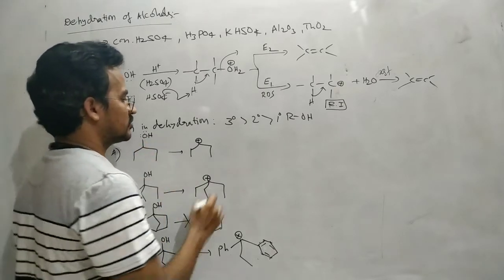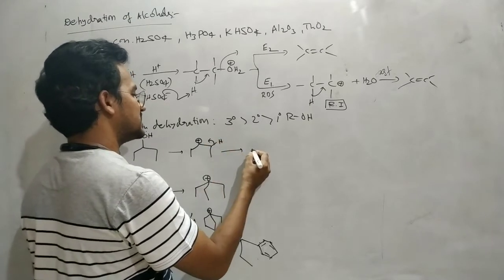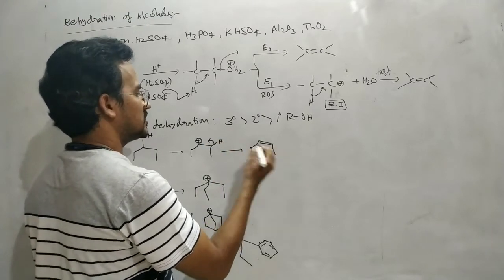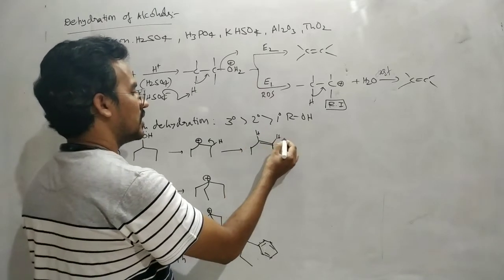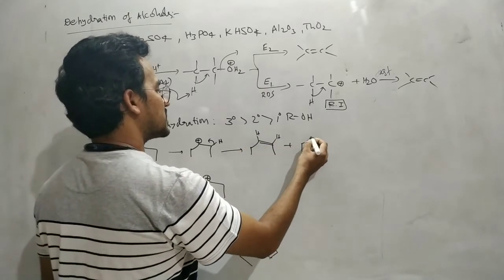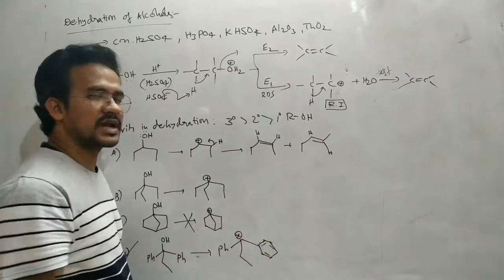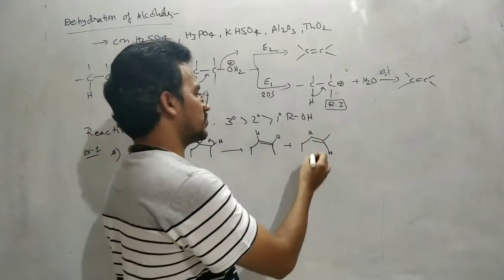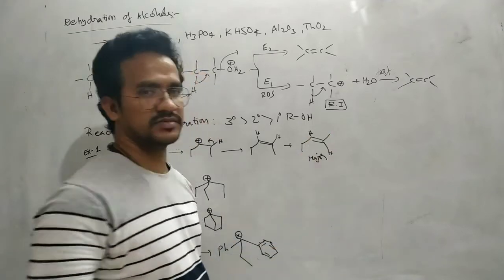Now let us write the products also. Here a proton can be removed from this one. As a result, this is the product. Now in this case, it may be a cis isomer or it can exist as a trans isomer also. Between cis and trans, the trans isomer is more stable. That's why this is the major product in this dehydration process.